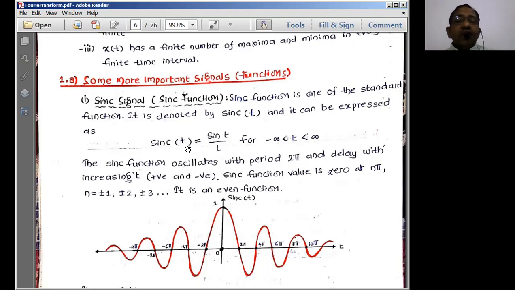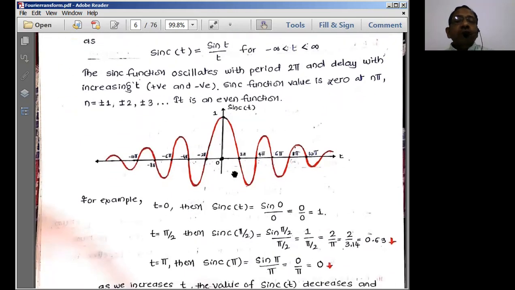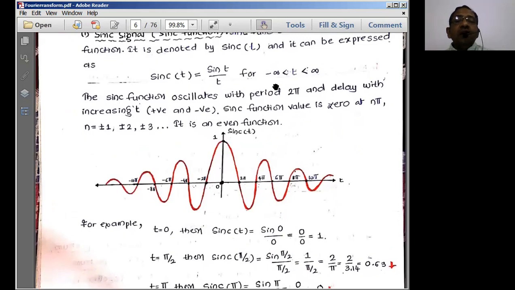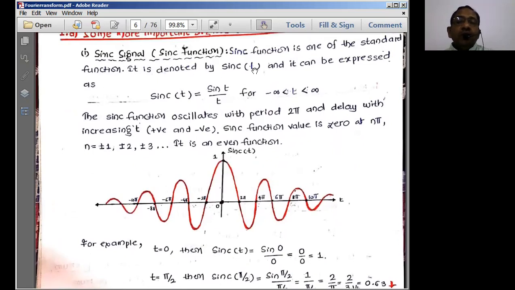And it can be represented as what? Sinc t is equal to sine t by t. That is the representation of the signal. How is it going to look? When you plot this particular signal value with respect to time, it is going to produce a signal like this.